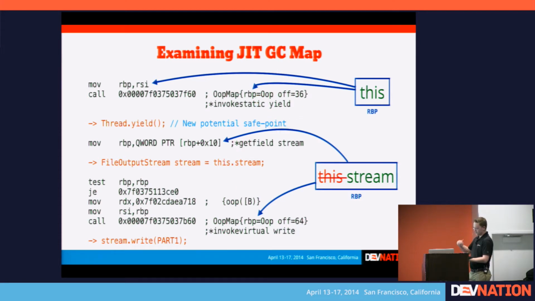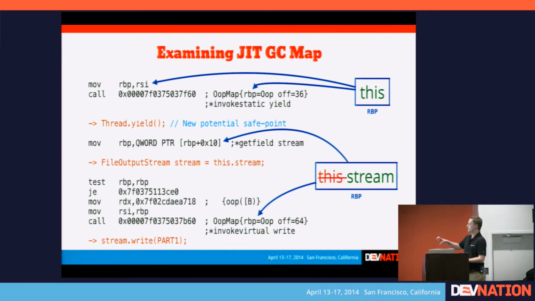So then when the garbage collector is running, it knows, okay, I'll just look in this RBP register and that will contain a live object, and I know that it's still reachable and don't clear it. Then in the next line of code, we just do a simple assignment statement, and that assignment statement gets mapped into just a memory move operation.